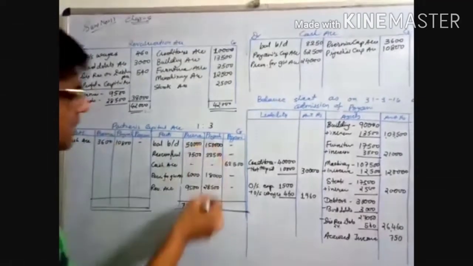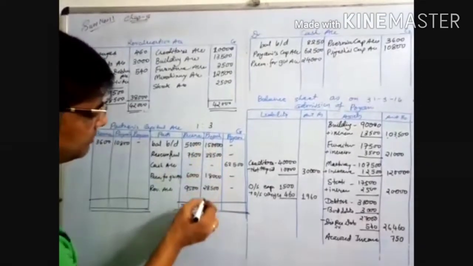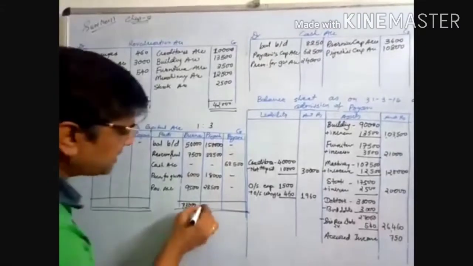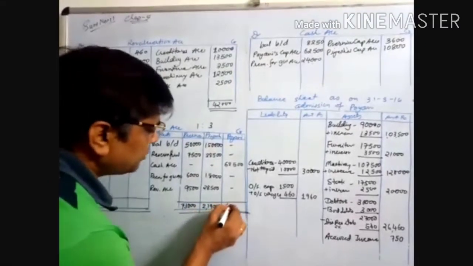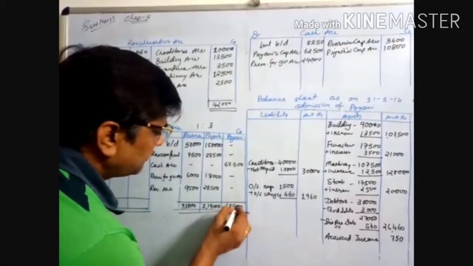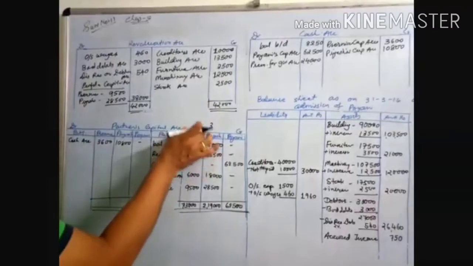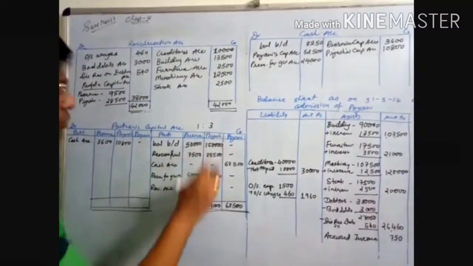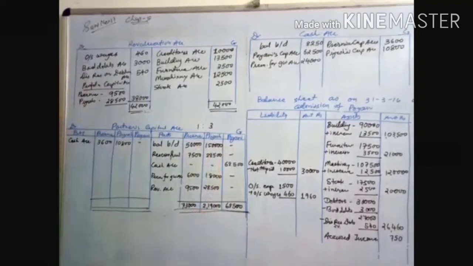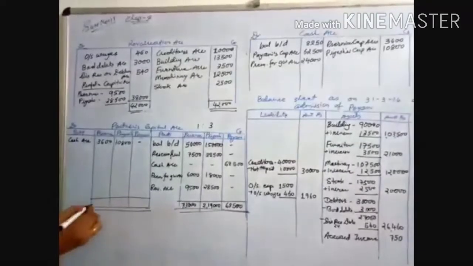And this total is 2,19,000, and this is 62,500. So in the capital account, first do the total of the credit side. Prerna's capital total is 73,000, Piyush's capital total is 2,19,000, and Koini's total is 62,500. That you have to transfer over here, debit side.